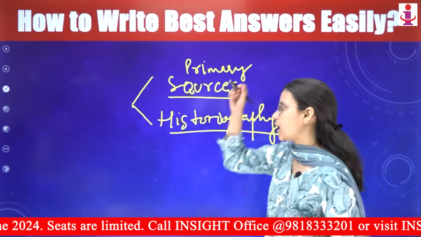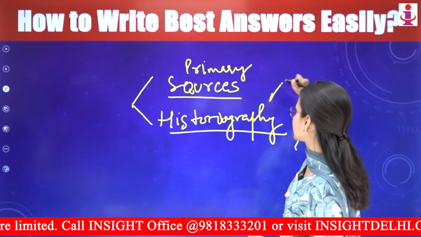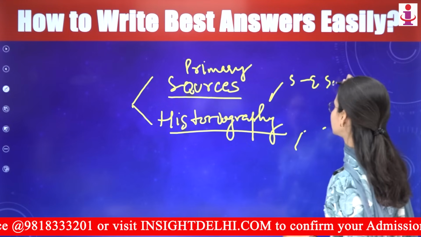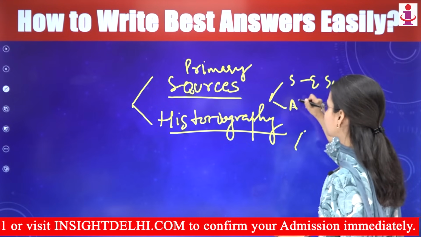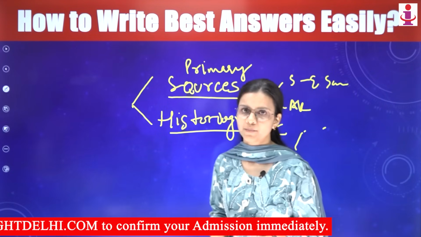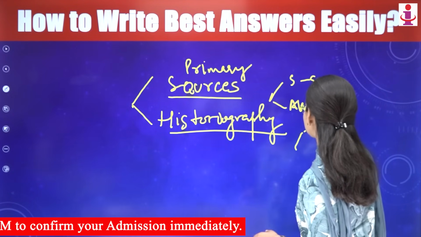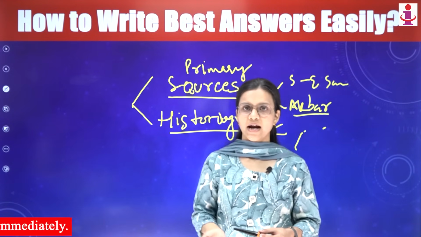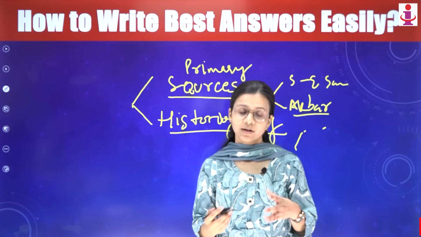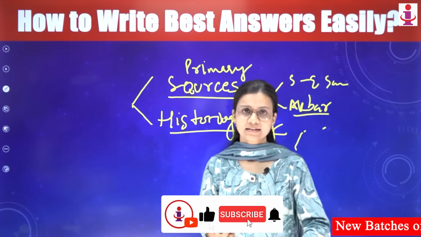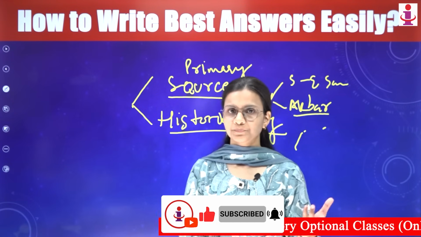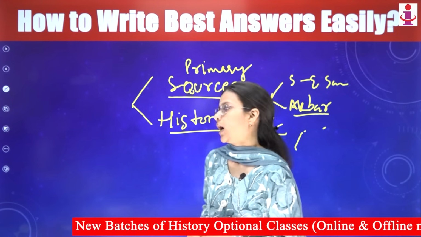For example, this year it was the social and economic status of Sangam age, or the nature of Mughal state under Akbar. In these kinds of answers, you can very well write historiography, and it would leave a very nice impression on the examiner that you are very good in your subject.